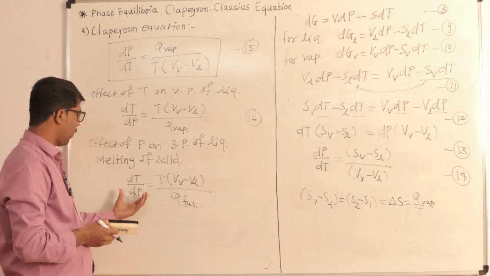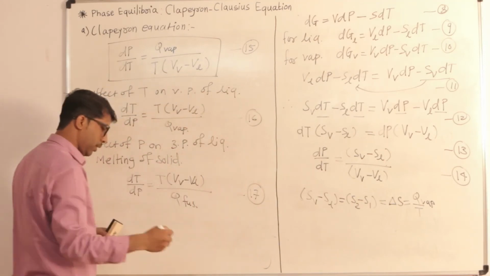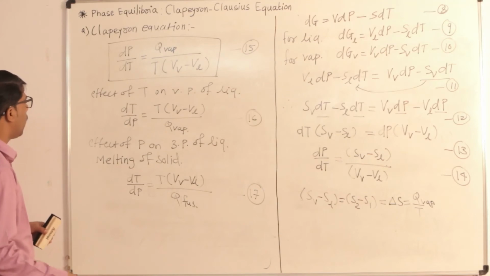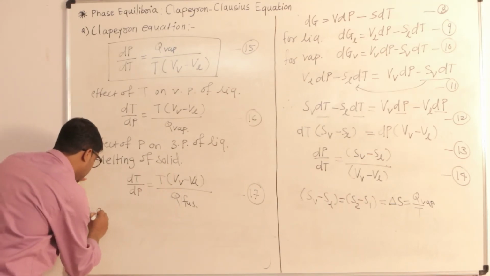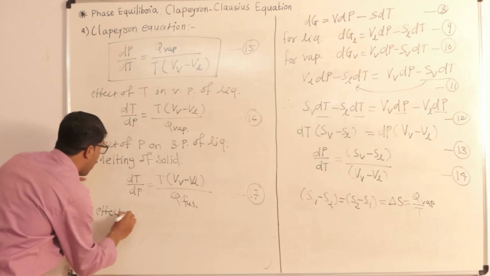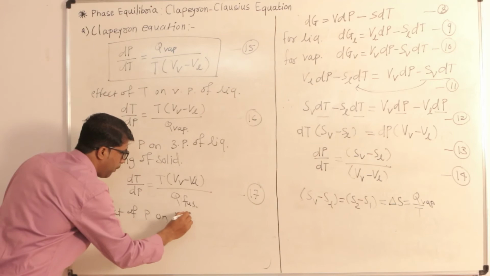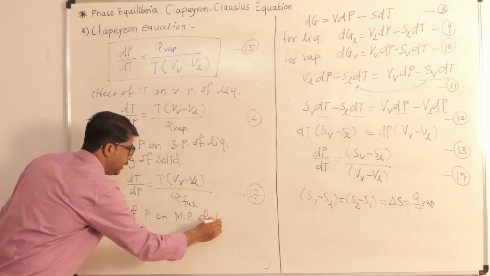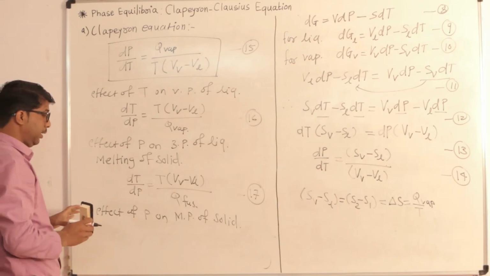So what information are we getting from equation number 17? This equation number 17 gives the effect of pressure on melting point of solid.